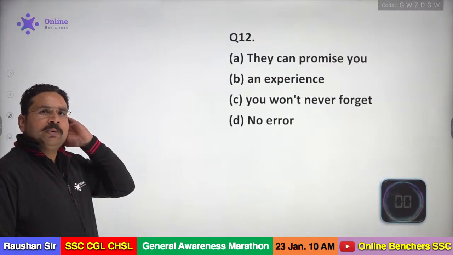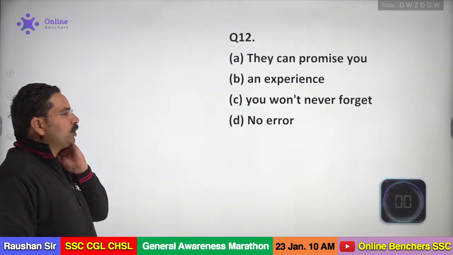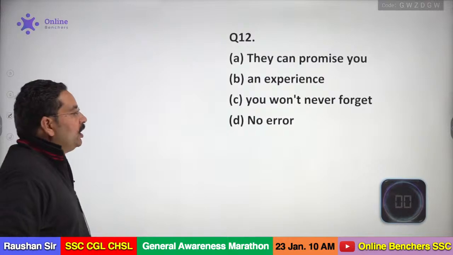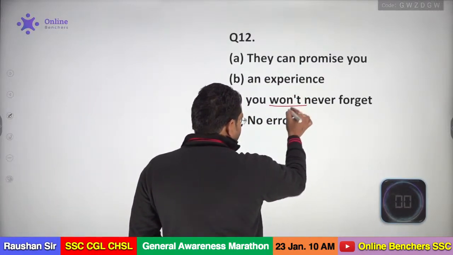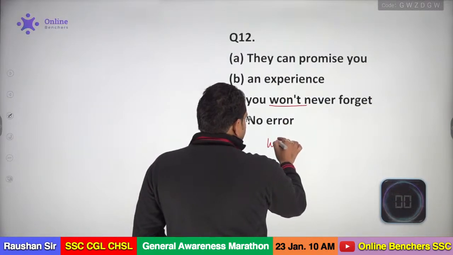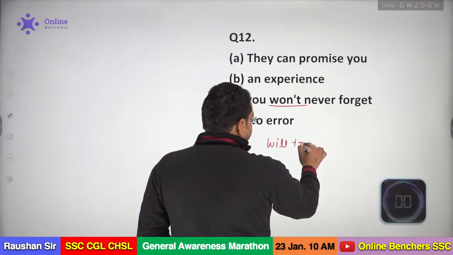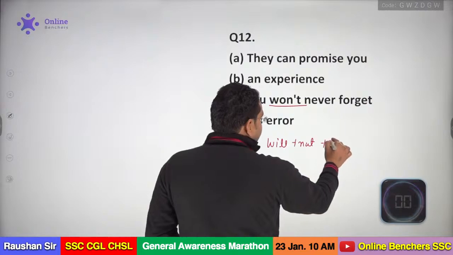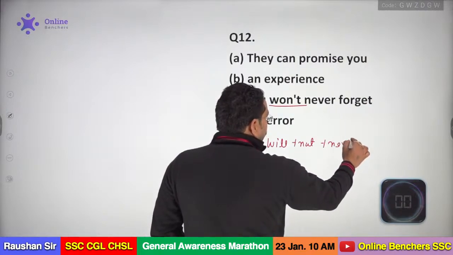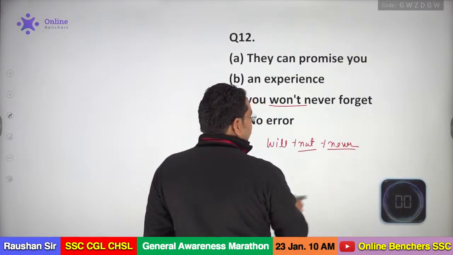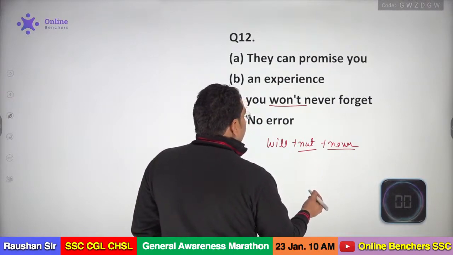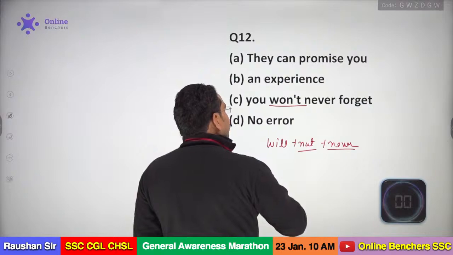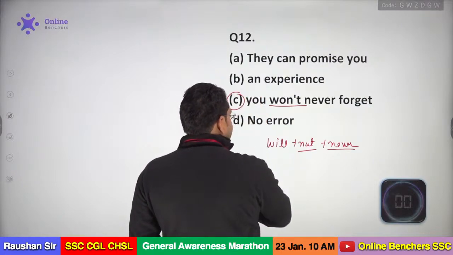Amit is saying it will be would. Oh, my dear, see, it's very easy. If you open the "won't", what is the meaning of "won't"? It's will plus not. And plus you are using never. Don't you see? You are using two negative words in a sentence. So that's incorrect. You can say "you won't forget" or "you will never forget", okay? So we have the error in the C section.